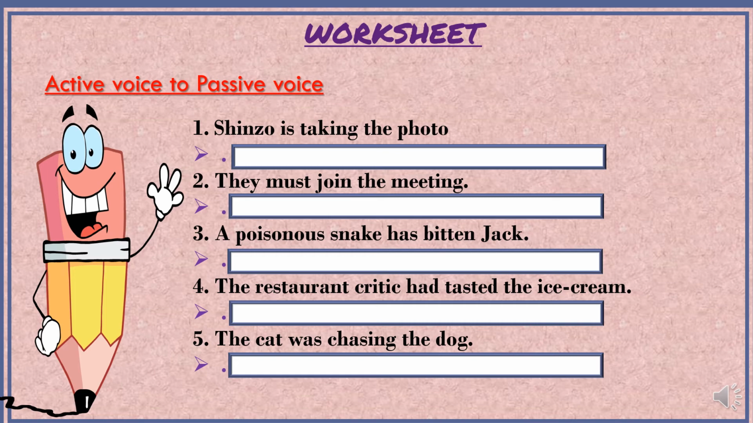First sentence is, Shinzo is taking the photo. Second sentence is they must join the meeting. Third sentence is a poisonous snake has bitten Jack. The fourth sentence is the restaurant critic had tasted the ice cream. And the last one is the cat was chasing the dog. Note down all the sentences in your notebook and then we see the conversion of the sentences into passive voice one by one.